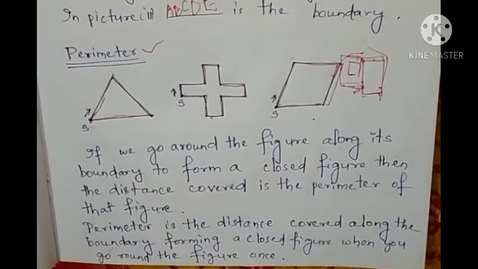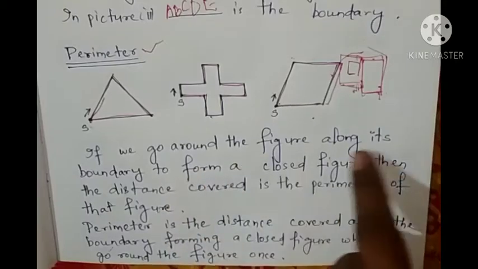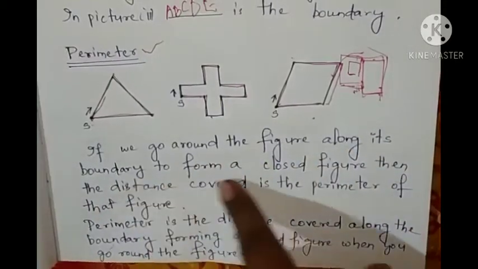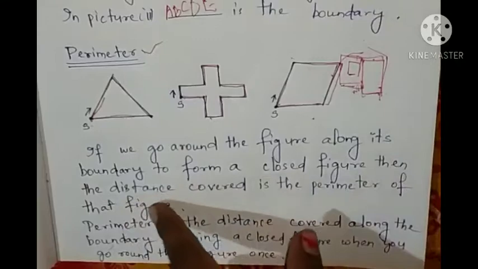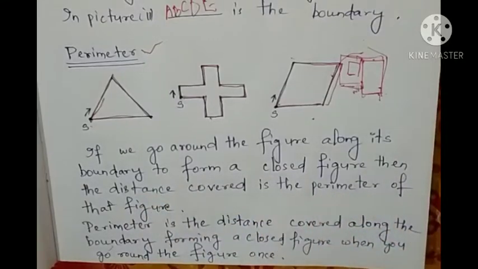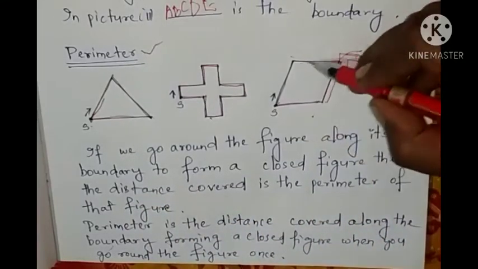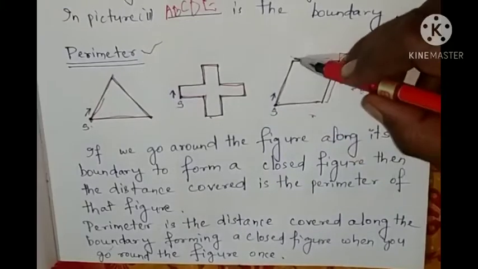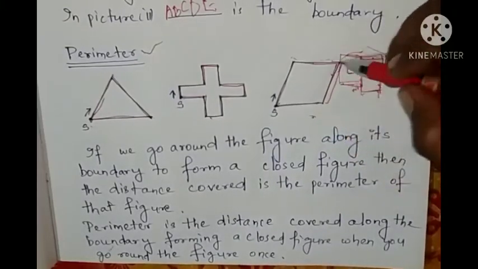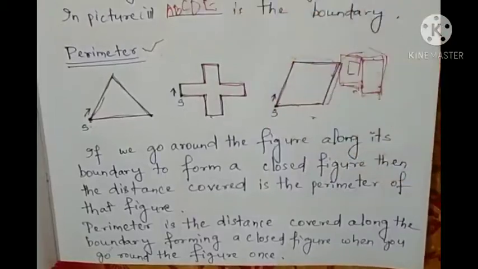So if we go around the figure along its boundary to form a closed figure, then the distance covered is called the perimeter of that figure. If we move along the boundary, what will we get? We'll get the distance. This distance is what? Perimeter.